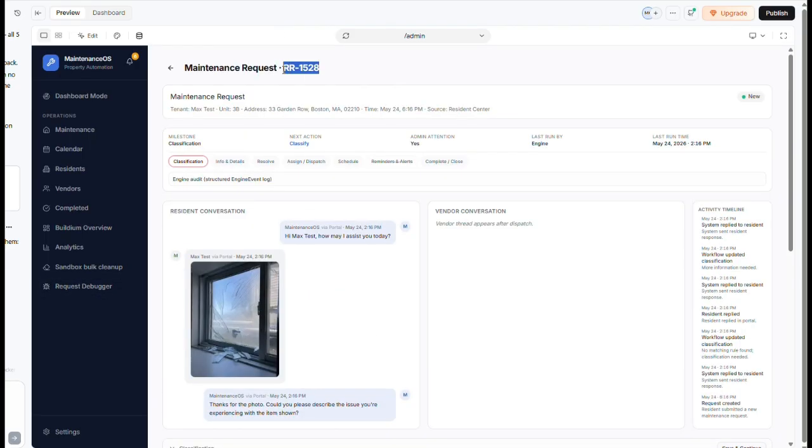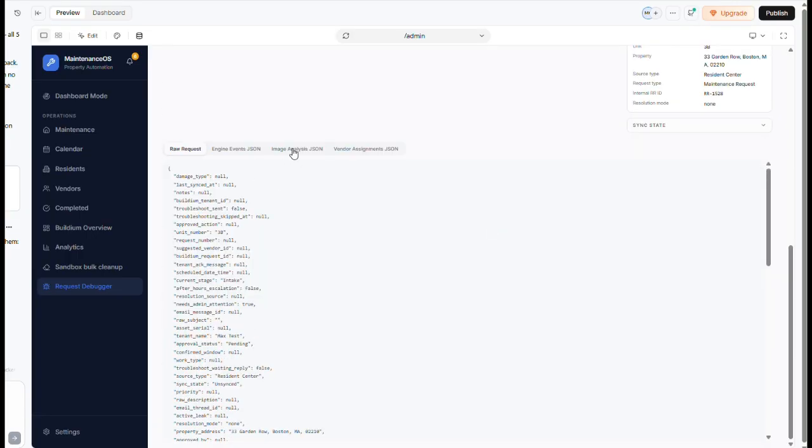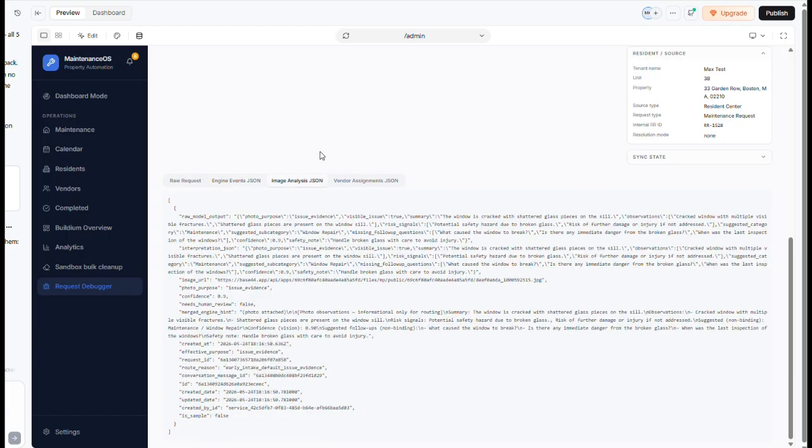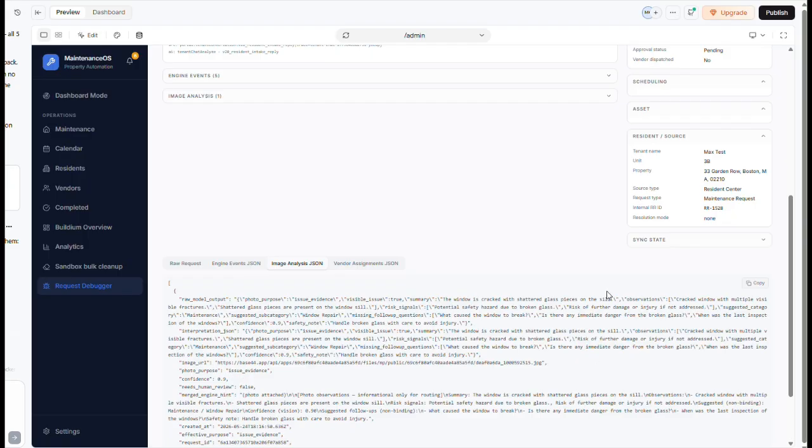But if I take this and throw it in here, I have one hand on my phone and one on my mouse. Engine events. Let's go for the image. You could see that the image was interpreted: central safety hazard due to broken glass. The window is cracked, with shattered glass pieces. So it does have that information.